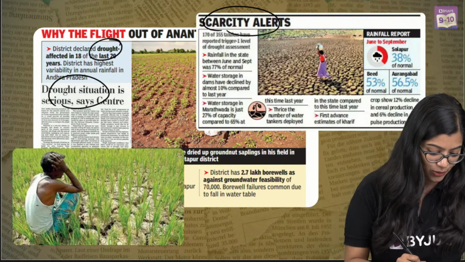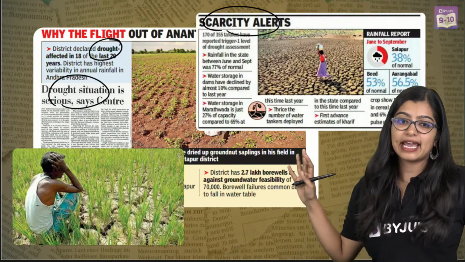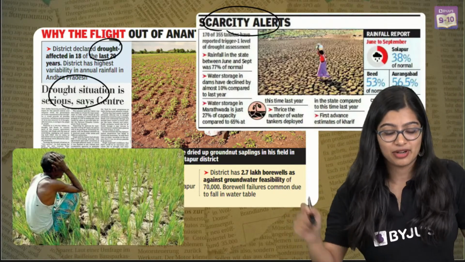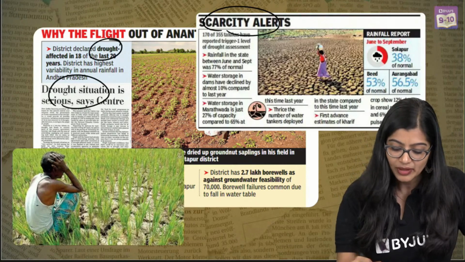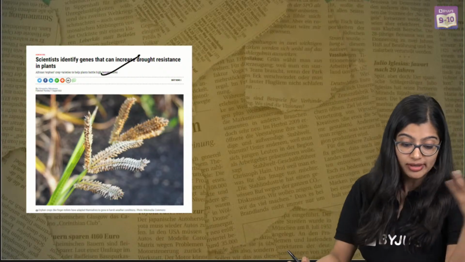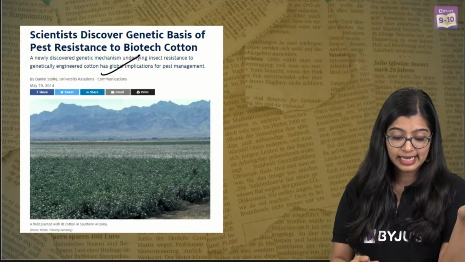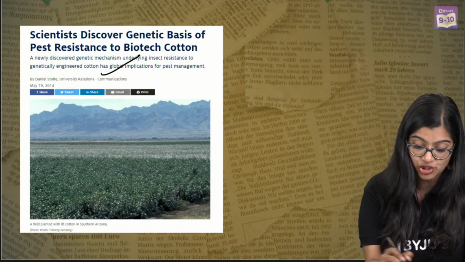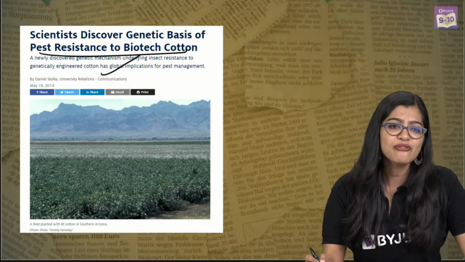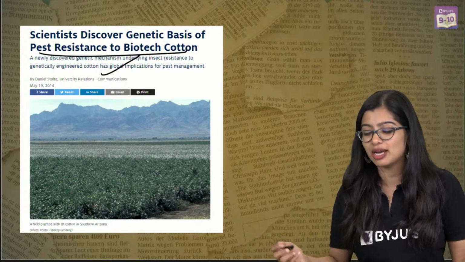Yes, hello, Leela. Hello. So now, of course, in this case, we see so many news articles about it. At the same time, what you would also see is that some newspapers say that, ma'am, you know what, scientists have identified some drought resistance in plants. Or they say that they have discovered some genetic basis for pest resistance in BT cotton. Now, of course, a lot of you may say that, ma'am, these are just some news. Why should we worry about it?